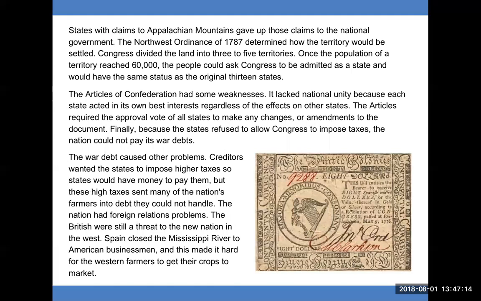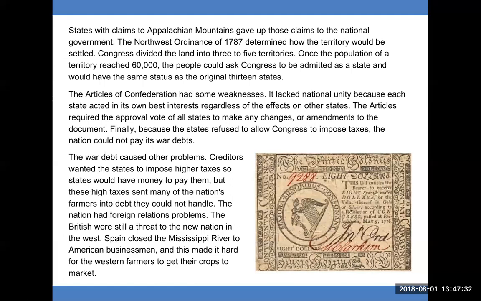The Northwest Ordinance of 1787 determined how the territory would be settled. Congress divided the land into 3 to 5 territories. Once the population of a territory reached 60,000, the people could ask Congress to be admitted as a state and would have the same status as the original 13 states.